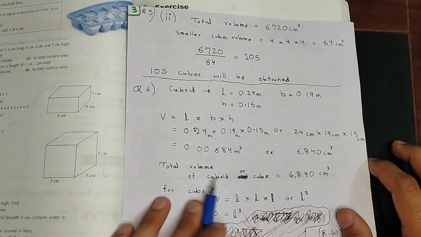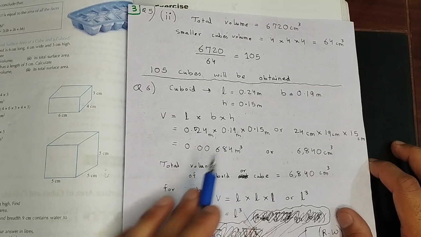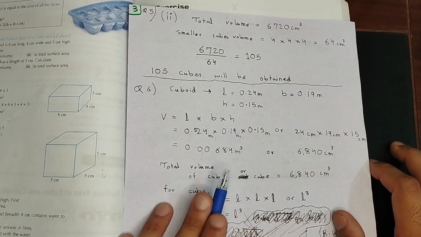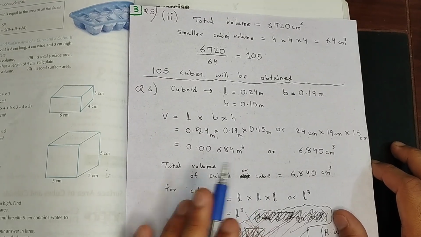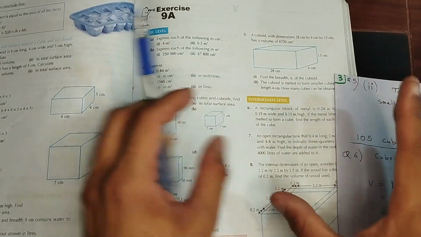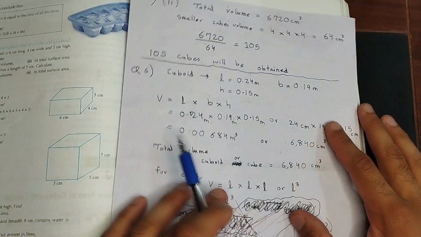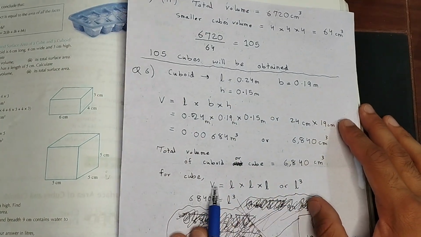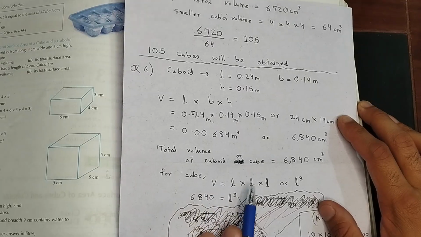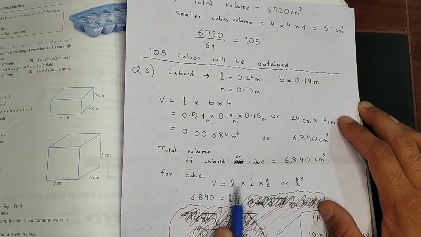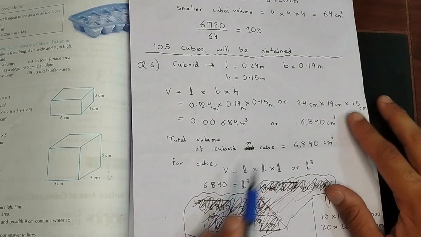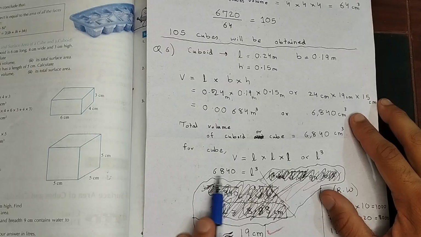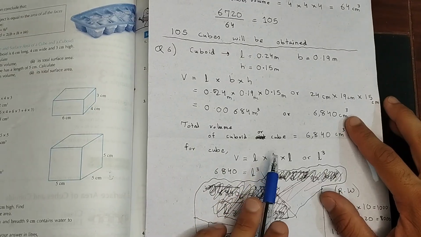This is the total volume of the cube or cuboid. I said cube or cuboid because both of them will have the same volume. The cuboid of the metal that was given to me and the cube that I'm going to make by melting the cuboid that was given to me, right? The total volume will remain the same, but the dimensions are going to change. Okay, now volume for a cube is length multiplied by length multiplied by length. Basically the same number multiplied by itself 3 times is going to give me the volume. The total volume is given to me, which is this one. So volume is going to be equal to length multiplied by length multiplied by length.